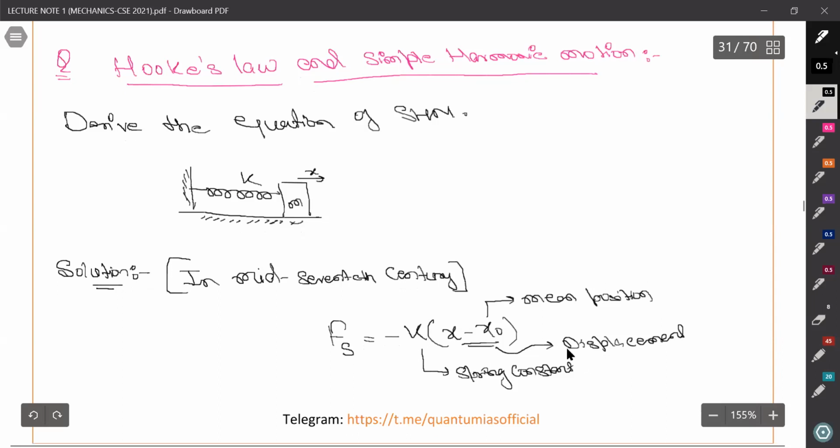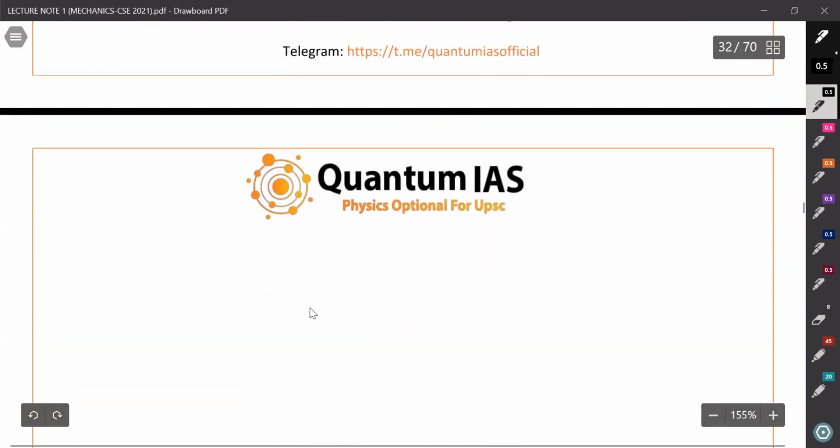So if we apply this, we can simply write that m dv by dt is equal to minus kx, or simply d square x by dt square plus k by m into x equals 0.